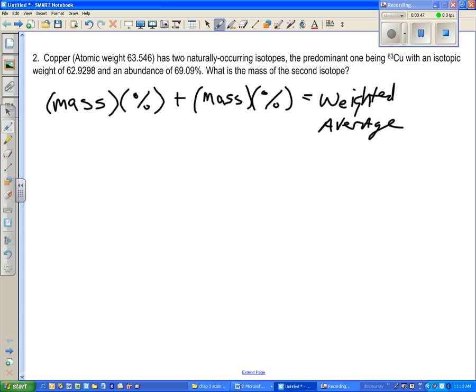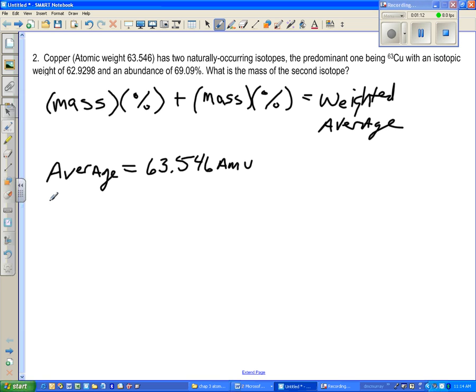Now, which piece of this puzzle we're looking for depends on the information that we're given. And so why don't we take out what we're given and see where we can go from there. So we have the average, in fact, given to us for copper. And that average apparently is 63.546 AMUs.